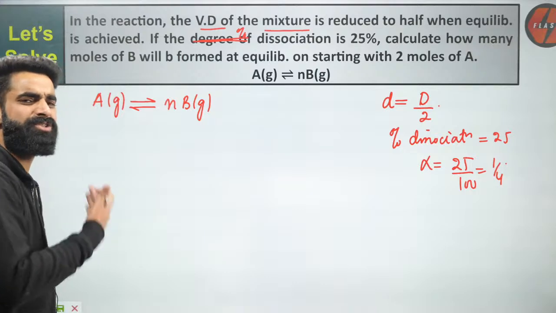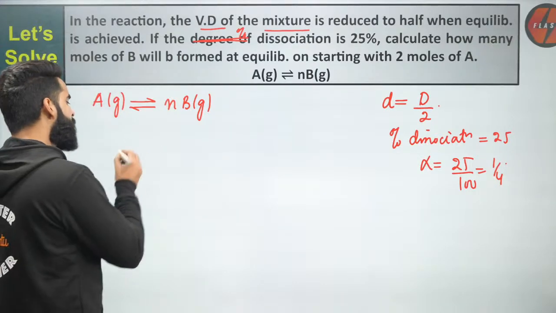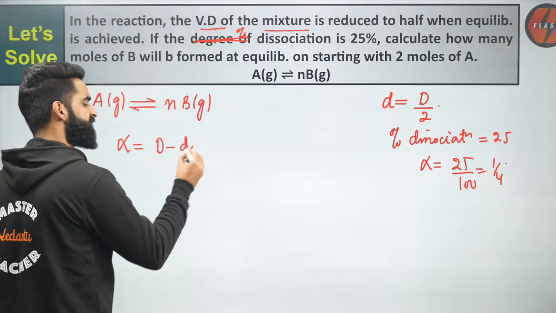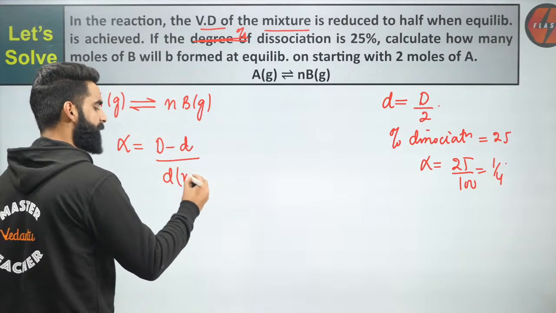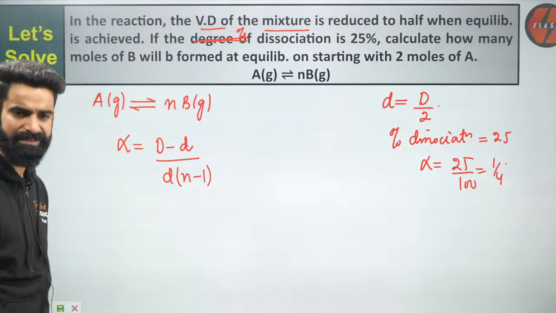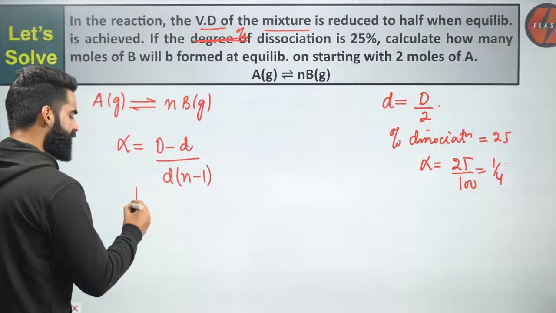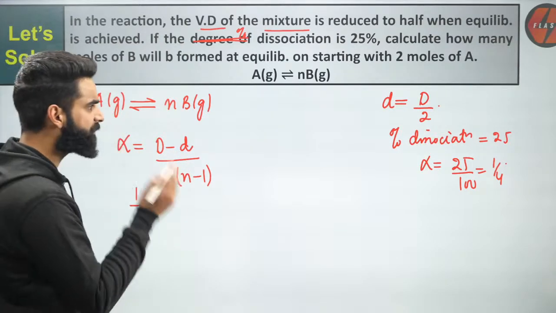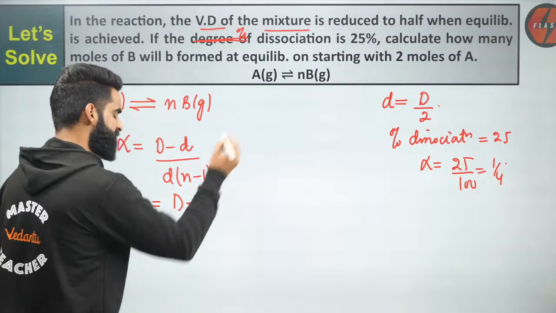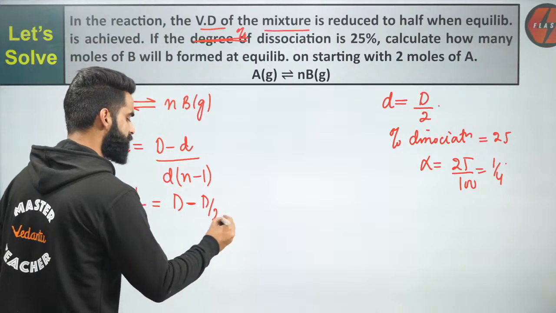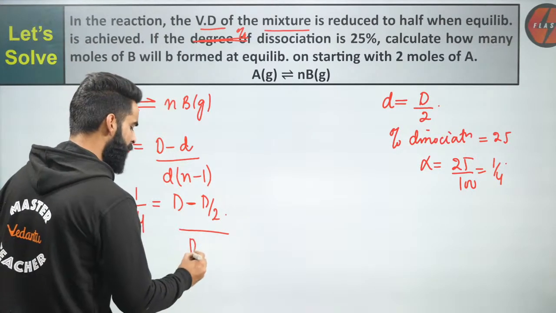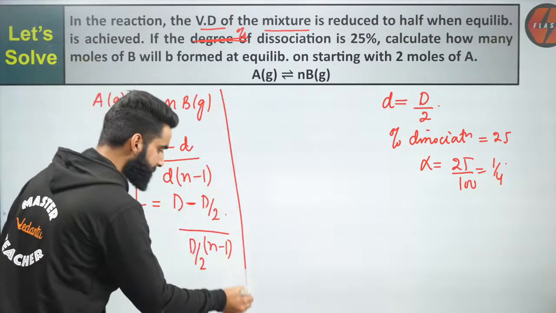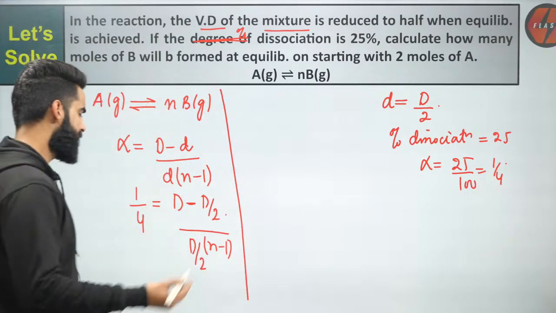Now, how to approach this sort of equation? We know the formula which I gave you a few minutes back: alpha is equal to capital D minus small d, divided by small d multiplied by n minus 1. We got the value of alpha as 1 by 4, which is equal to capital D minus small d, where small d is capital D divided by 2, divided by capital D divided by 2 multiplied by n minus 1.